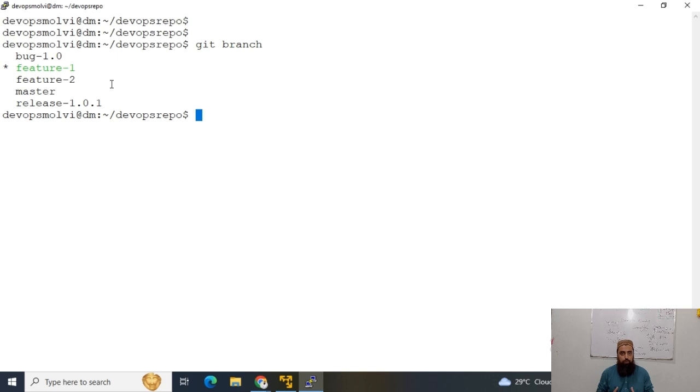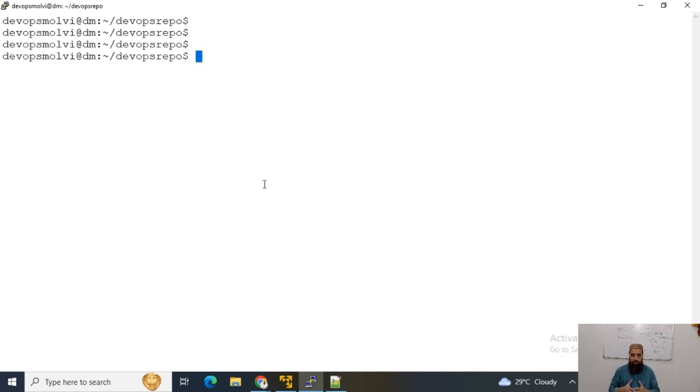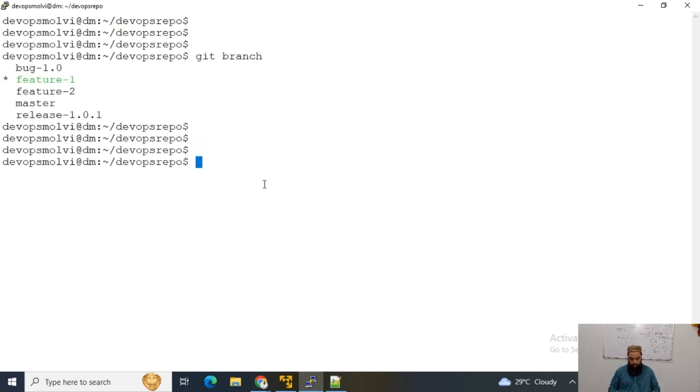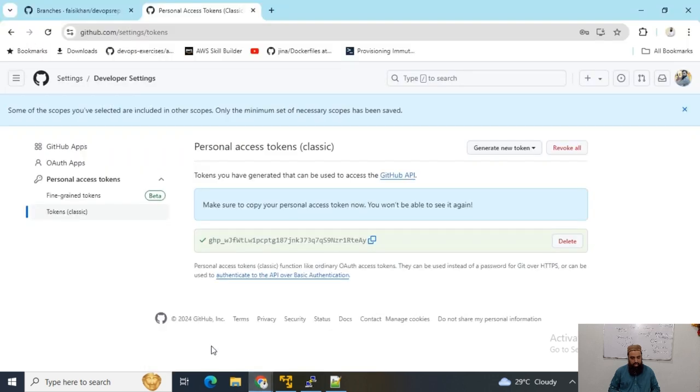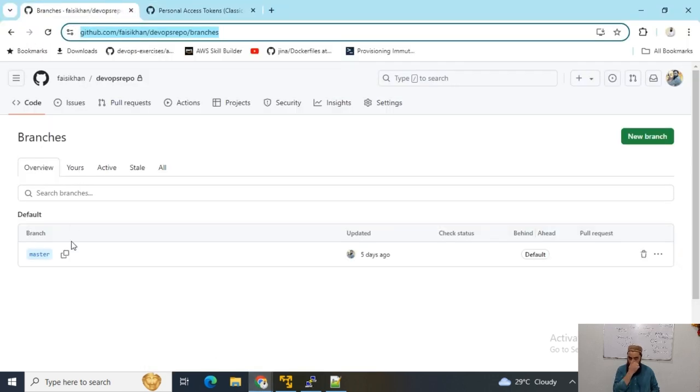Then I would have to use a different command to push these branches to my remote repository. We have all these branches on our local repository. So now guys, let me show you something really interesting. You saw that we have these branches on our local repository, but we do not have these branches here on our remote repository, and therefore I want to push all these branches to our remote repository.